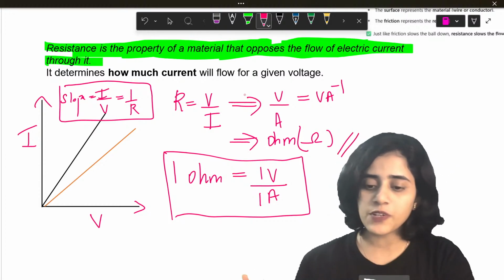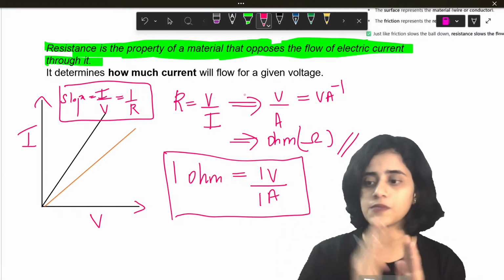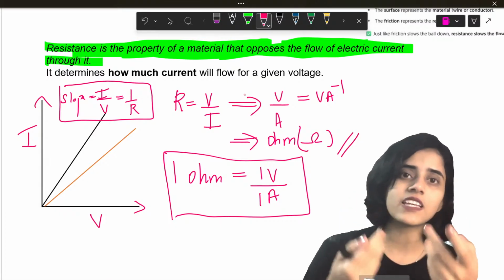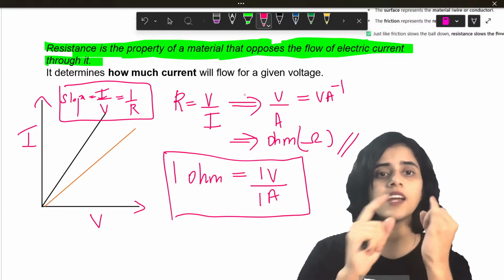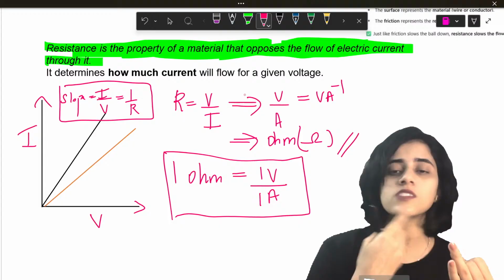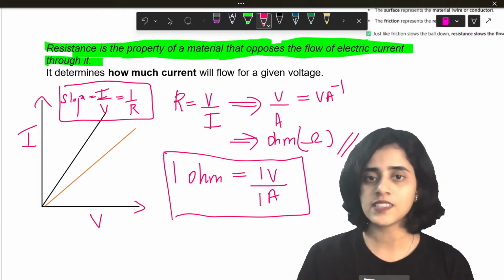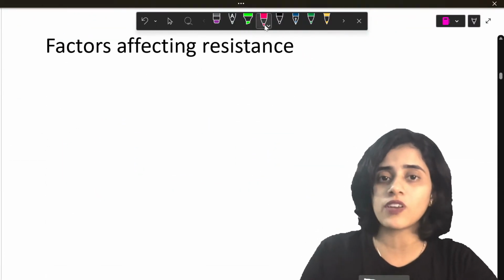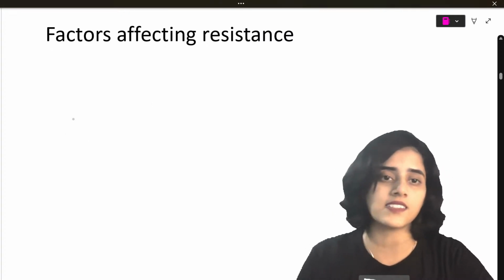Is the concept of resistance clear to all of you? The basic concept. Now we look at the factors that affect resistance. We learned that resistance is the property of a material, and that resistance opposes the flow of current. Now, resistance should depend on something. It depends on the property, but what exactly does it depend on? That is what we're going to see under factors affecting resistance.